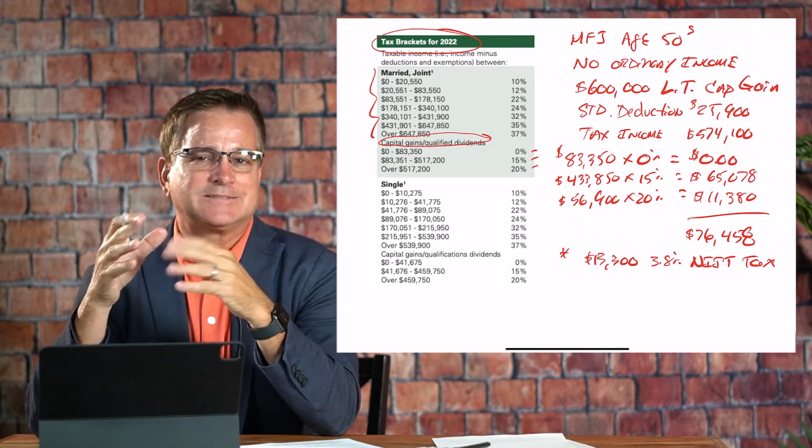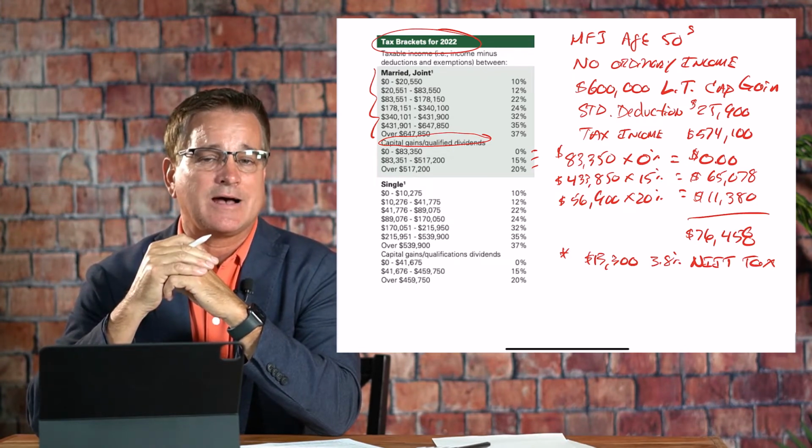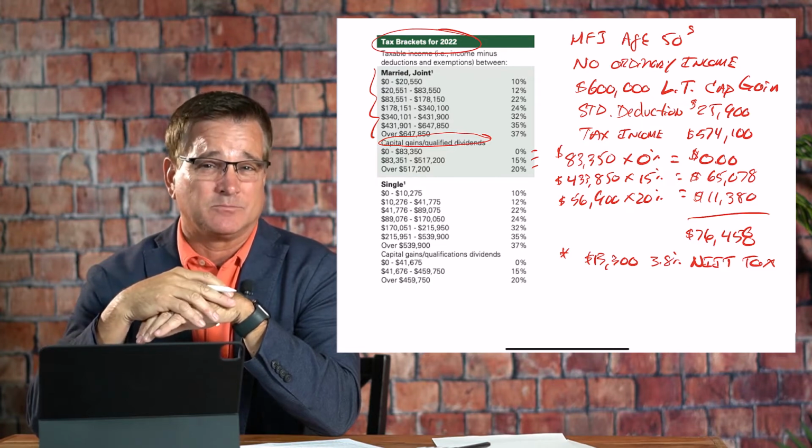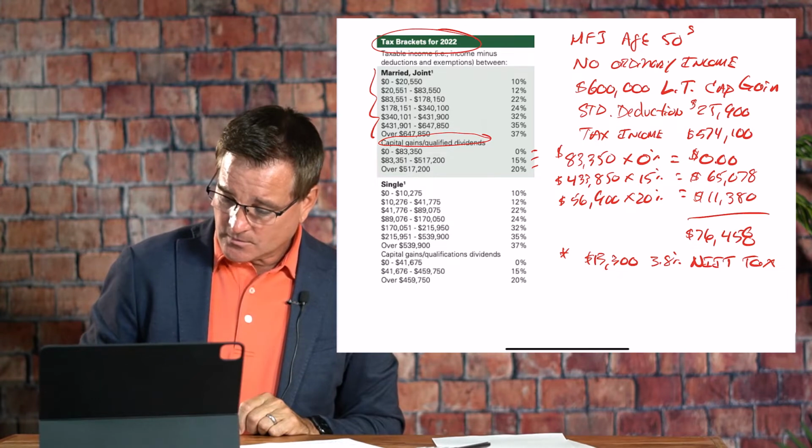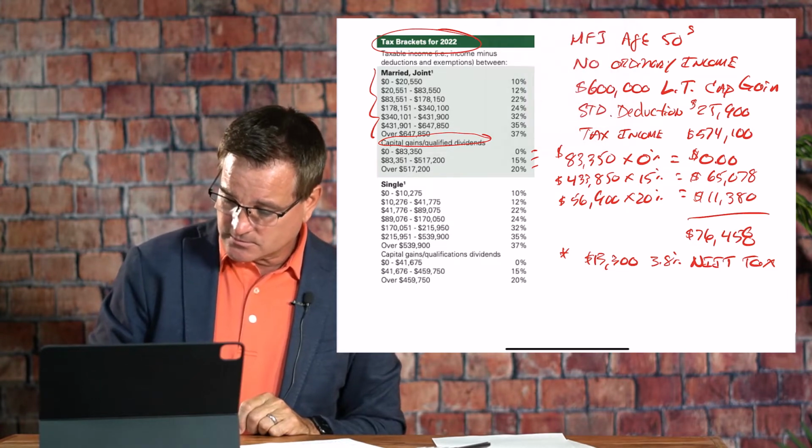What if we add to the mix where we have some ordinary income added to this? So let's go ahead and erase our items here.